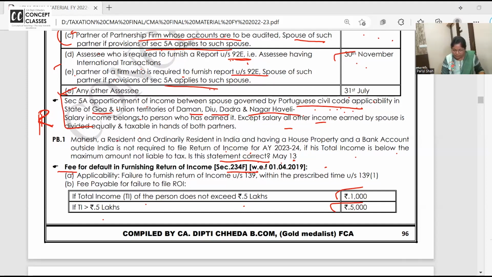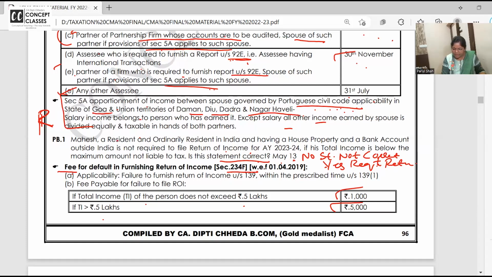Answer is no. Statement is not correct. Write down. I am writing it here. Can you please write in your notebook problem number 1 answer? No, statement is not correct. He is required to file the return. Yes, he is required to file the return.